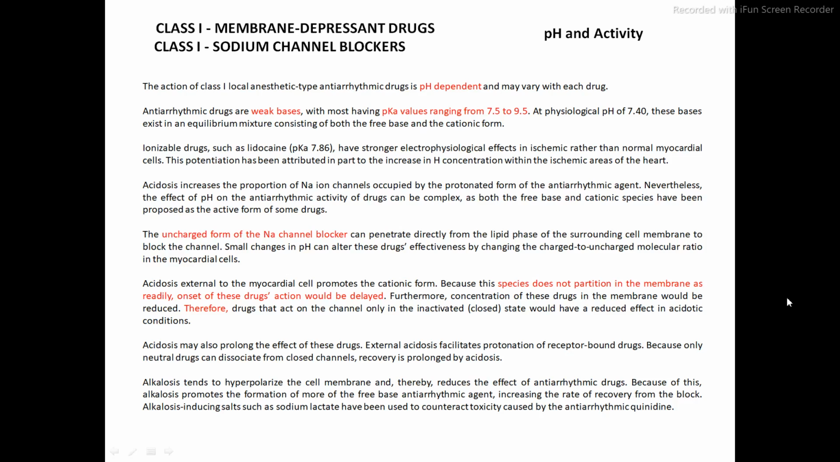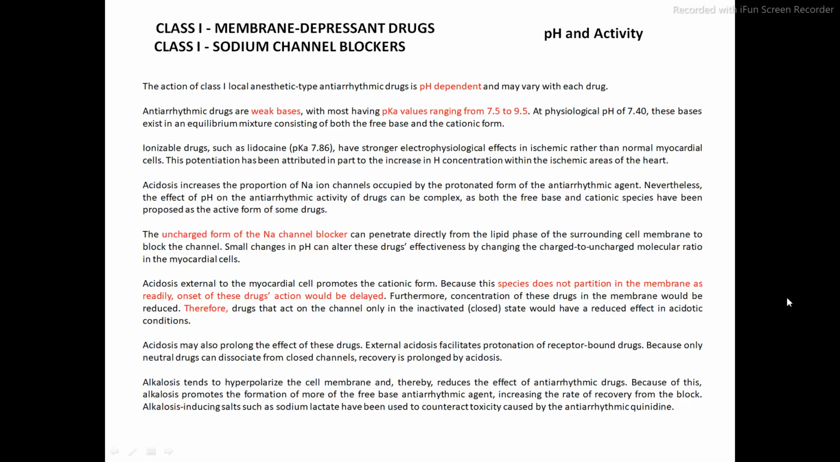At physiological pH, that is at pH 7.40, these drugs exist in equilibrium, consisting of both the free base and the cationic form. So at physiological pH, that is at 7.40 pH, these drugs exist in equilibrium. So at that time, they exist as a free base as well as in the cationic form.